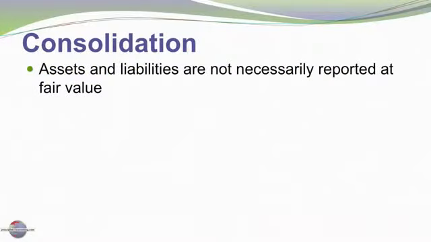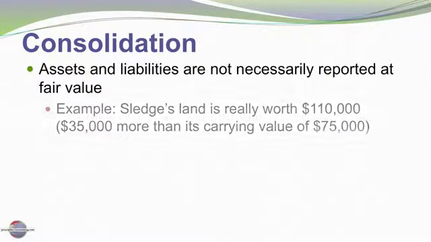Now, recognize that the assets and liabilities are not necessarily reported at fair value on the books of either company. For example, we're going to assume that Sledgehammer's land is worth $110,000. On its balance sheet, however, it was only reported at its historical cost of $75,000. So in reality, there's $35,000 of embedded value that's not on the balance sheet there. And Premier knew that when they decided to pay a $100,000 premium.